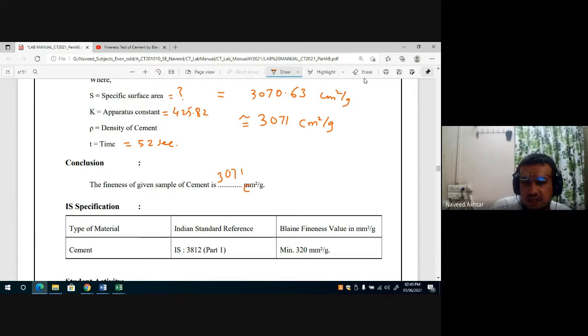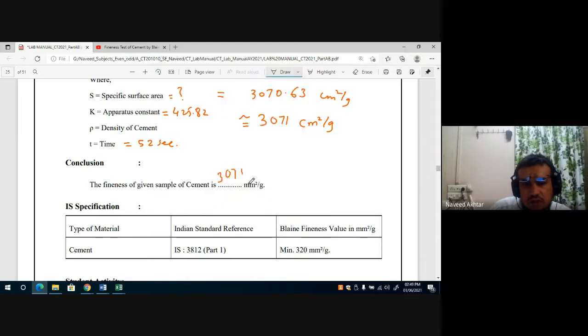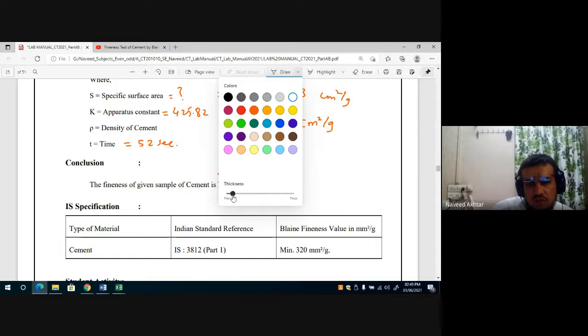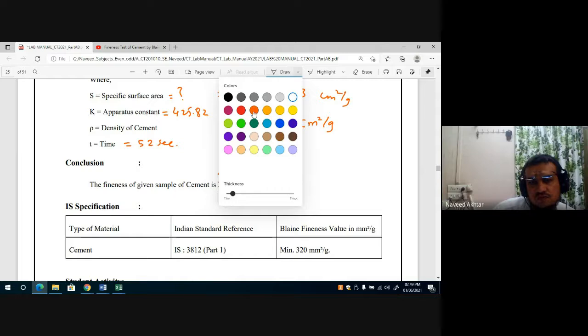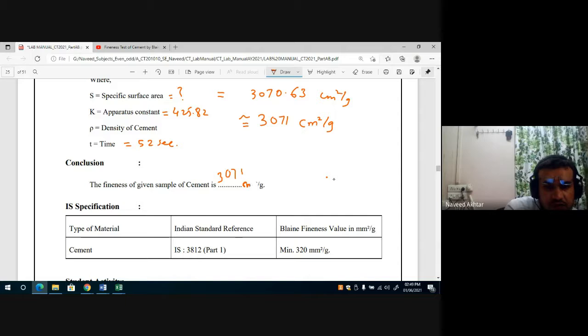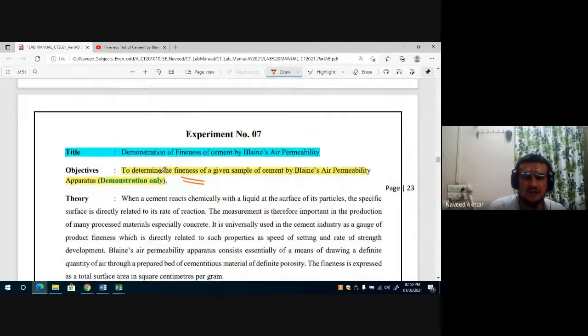So this is the procedure to find out the fineness of cement by the Blaine's air permeability apparatus.